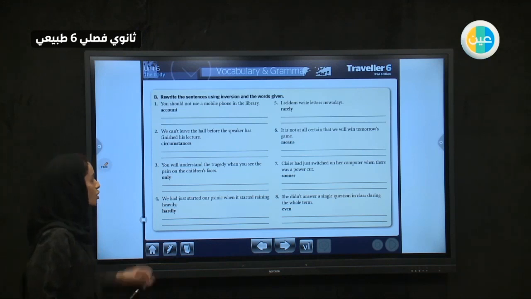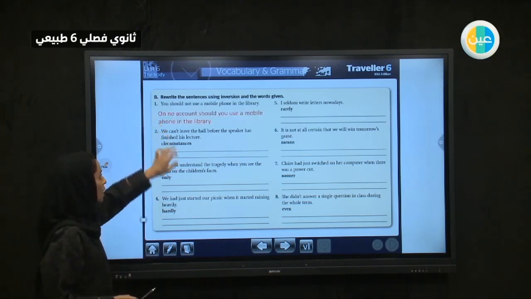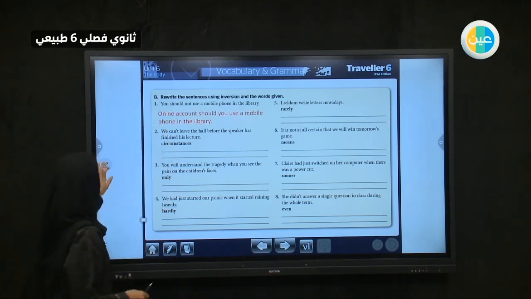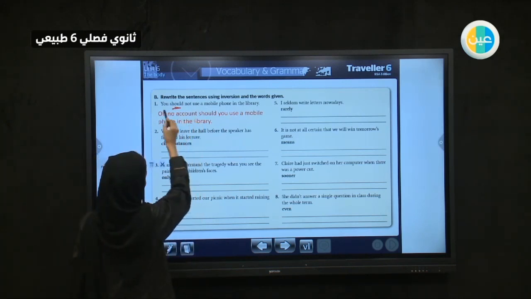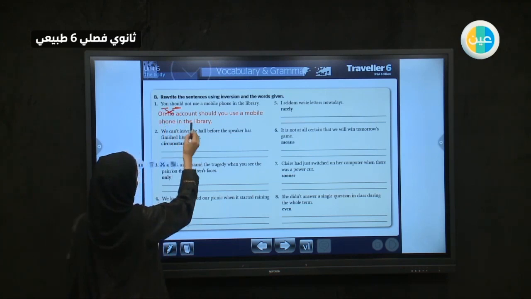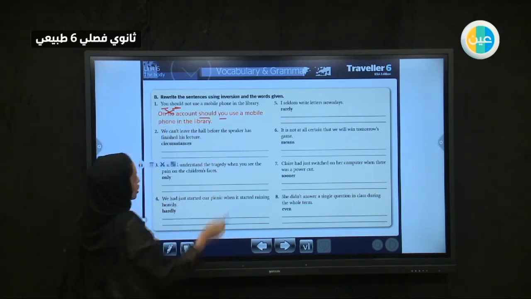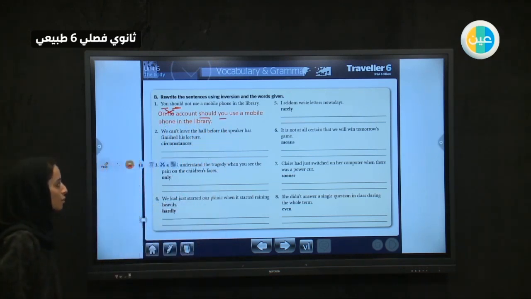So, on no account, we will start with the phrase "on no account." We have it here. We have "should" and "you," so: should you use a mobile phone in the library?